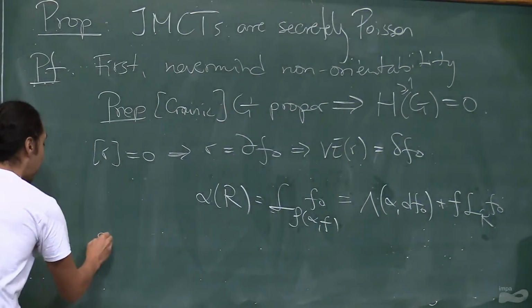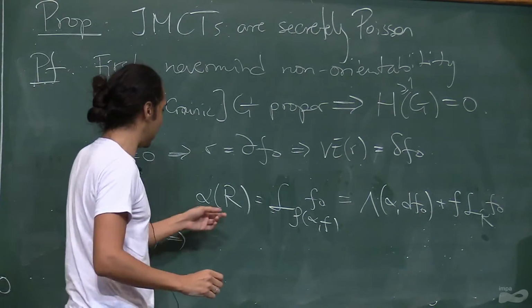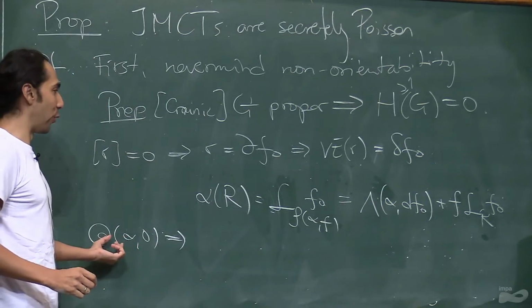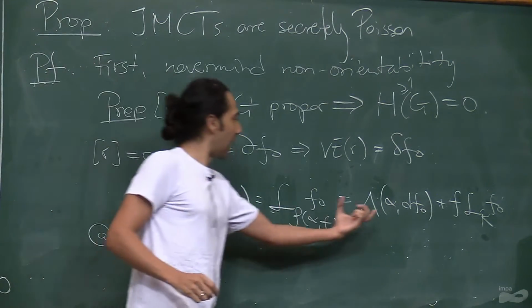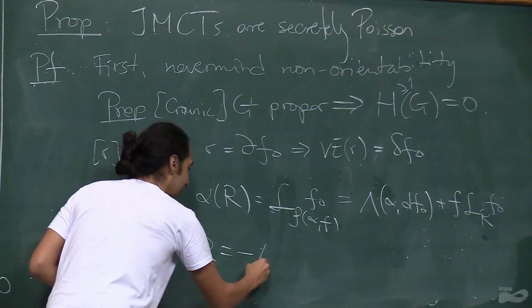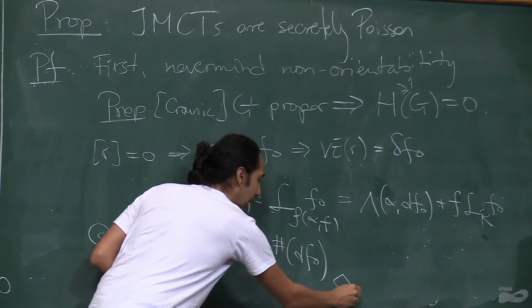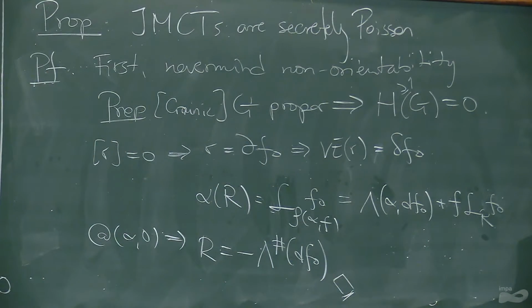In particular, if I take alpha, and this is going to be for all alpha, this thing ought to be equal to this one, so R has to be minus lambda sharp of F0. And I'm done. Because you see, this is the particular form that my conformal Jacobi Poisson structures had.